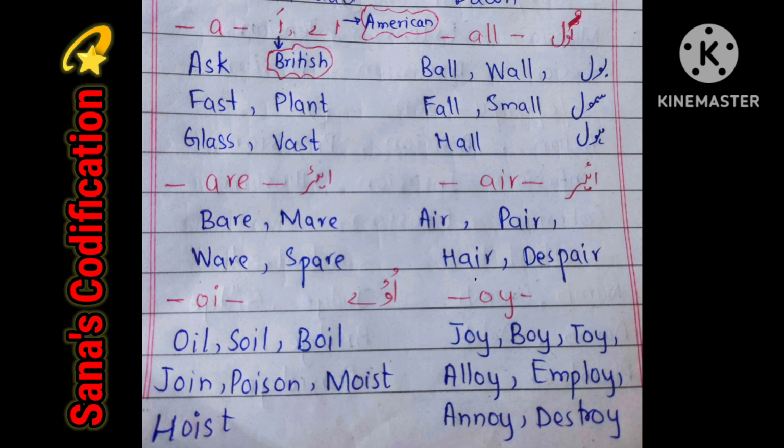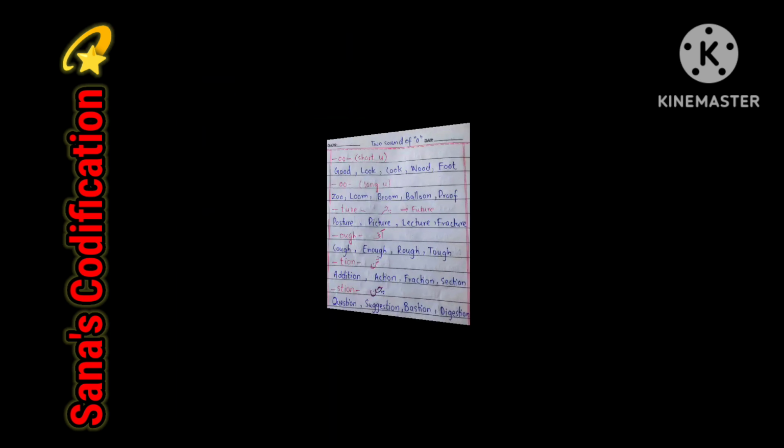O and I gives the sound of oi, like oil, soil, boil, join, poison, moist, hoist. O and Y gives the sound oi. Likewise, O and I give the same sound. For example, joy, boy, toy, alloy, employ, annoy, destroy.